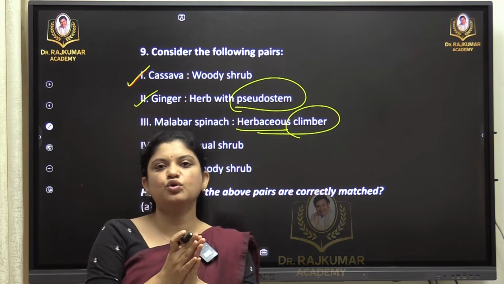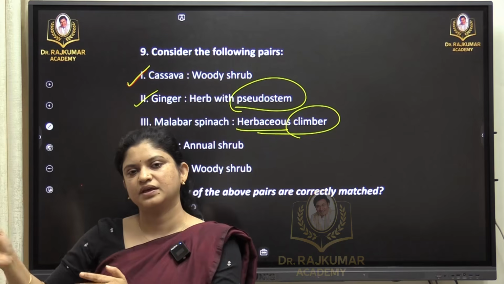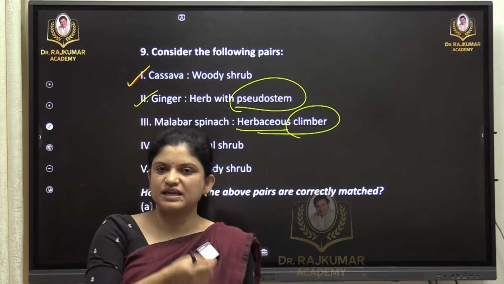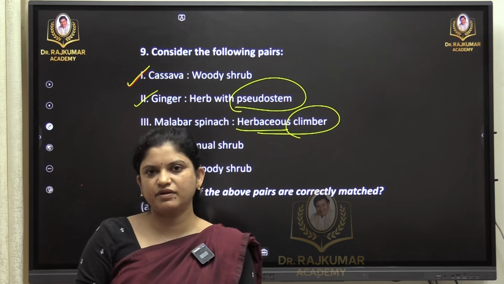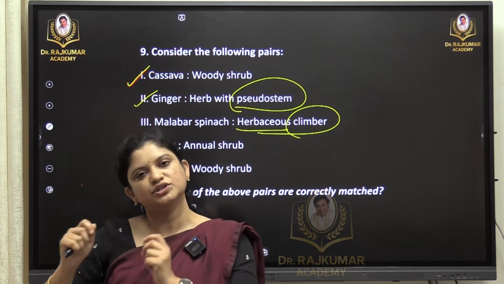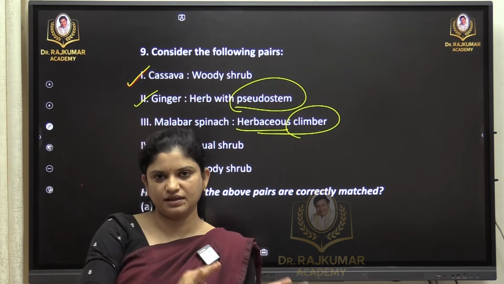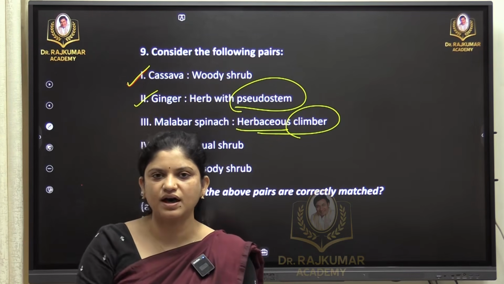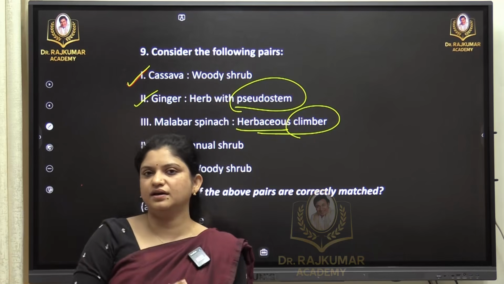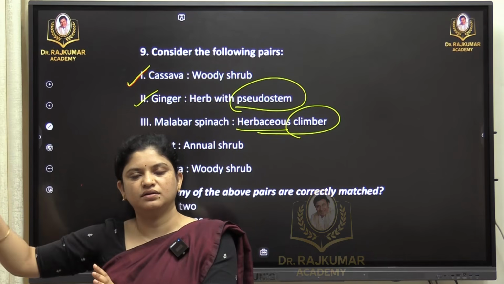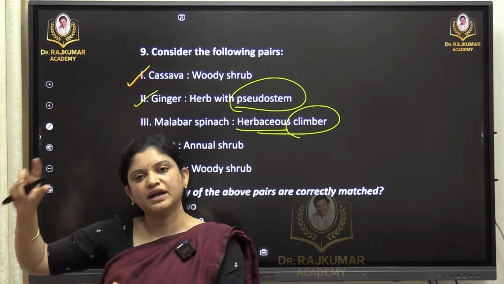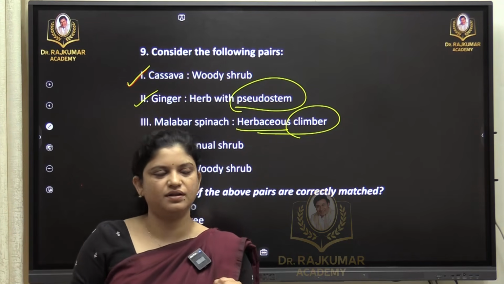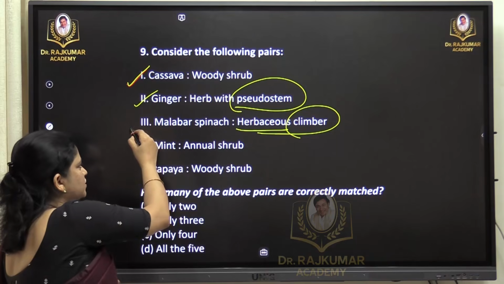So it is a climber basically, and it is herbaceous. Herbaceous means we should know the difference: herb, shrub and tree. This is like a school level understanding we have. Herb means the stem and the roots are less developed, and it is thin and delicate. Shrub is bigger in growth than the herb, and the leaves, the fruits and the flowers are sturdier than the herb. And when we speak of the woody trees or the trees itself, they have well developed stem and roots. That is how we differentiate. This is a school level aspect. So Malabar spinach is also right.